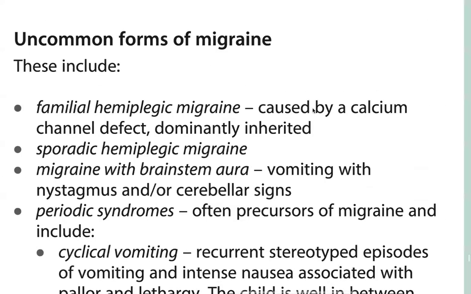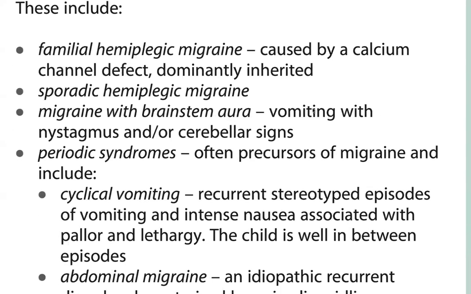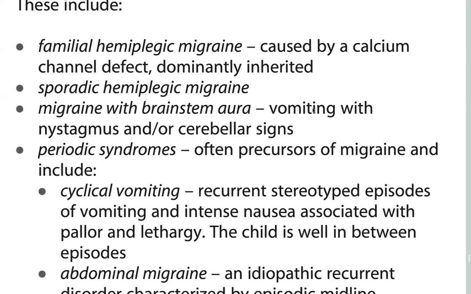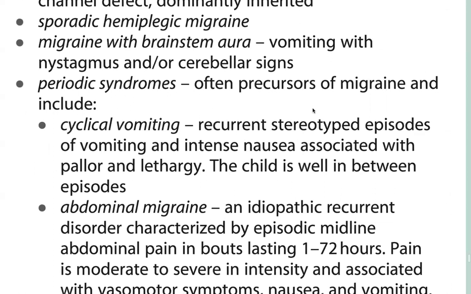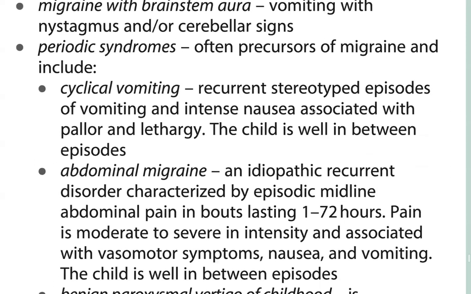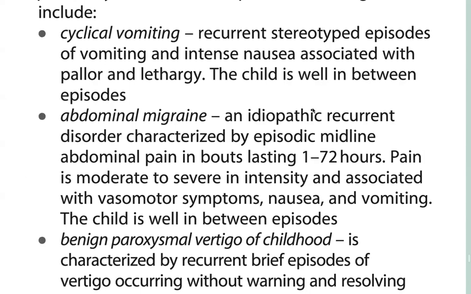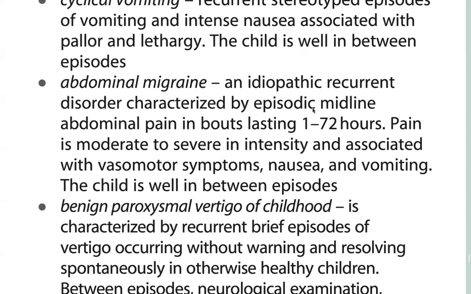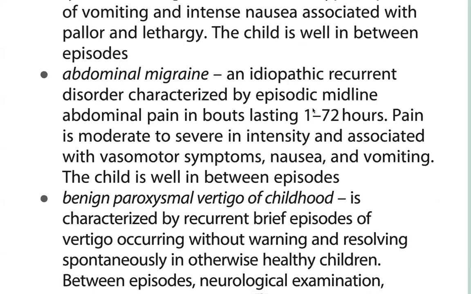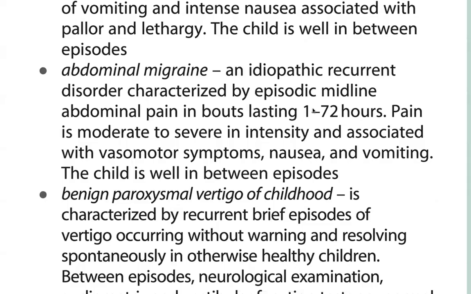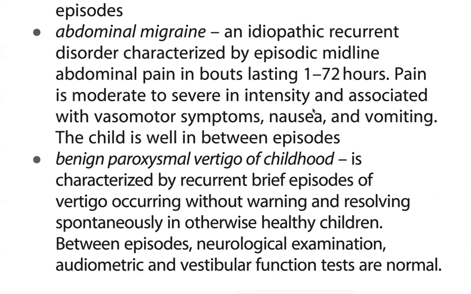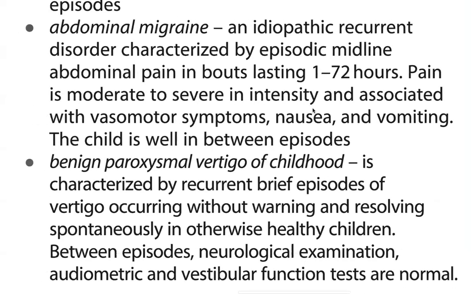Then uncommon forms of migraine. These include familial hemiplegic migraine, caused by calcium channel defect, dominantly inherited, sporadic hemiplegic migraine, and migraine with brainstem aura, vomiting, nystagmus, or cerebellar signs. Periodic syndromes, often precursors of migraine, include cyclic vomiting, recurrent stereotyped episodes of vomiting and intense nausea associated with pallor and lethargy. The child is well in between episodes. Abdominal migraine is an idiopathic recurrent disorder characterized by episodic midline abdominal pain in bouts lasting 1 to 72 hours. Pain is moderate to severe intensity, associated with vasomotor symptoms, nausea, vomiting. The child is well in between episodes.